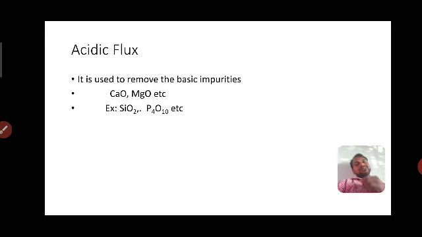So acidic fluxes are used to remove the basic impurities. Basic impurities are like calcium oxide, magnesium oxide, etc. Here, silicon dioxide and phosphorus pentoxide are the acidic fluxes.